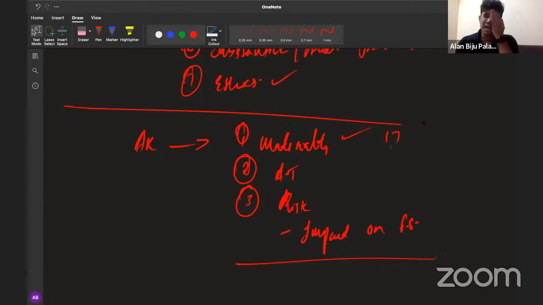So let's take a sample answer. We will be writing the answer like this. I consider that the amount of 17 million is material on the basis of, maybe, both profit and revenue. Consider it like that, and let's start with the answer. So we'll be writing like this. The company has recognized a revenue of 17 million in relation to the 2 sales transactions, which represents how many percent? Maybe 5% of the profit and 7% of the total assets. Therefore, it needs to be considered as material.